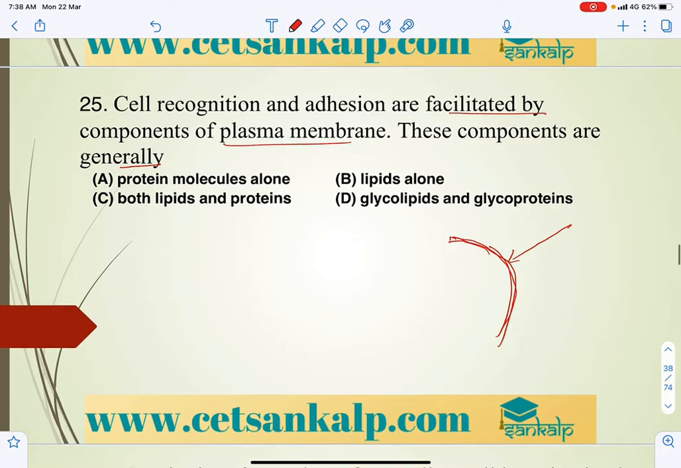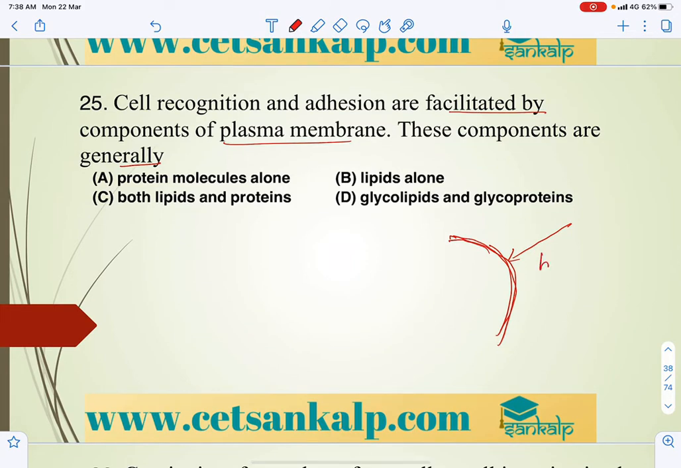And generally this plasma membrane, we know, is a bilipid layer, and it is proteinaceous, so proteins are present. So the answer for that is C. Both lipids and proteins help in cell recognition and adhesion, which mainly facilitate, or you can say, transfer or convey intercellular messages.